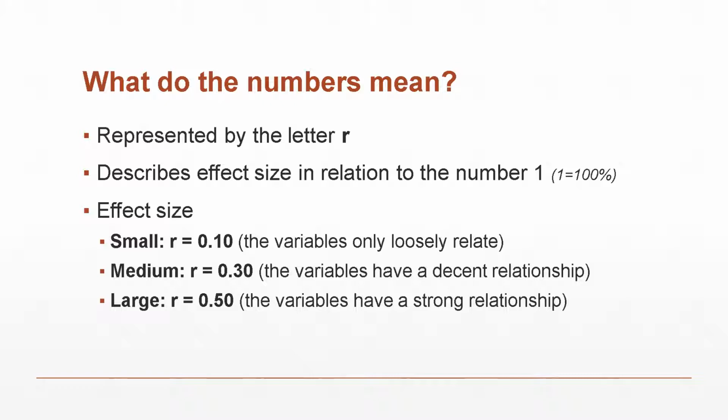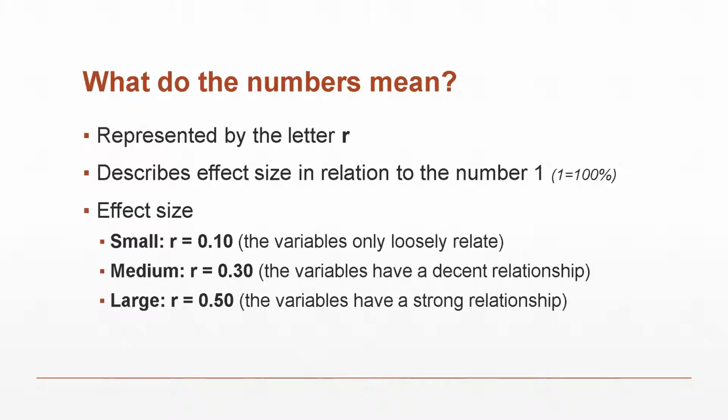A small effect size is when the R equals something like 0.1, or somewhere around there. These variables are loosely related. They are related to each other. They do move. If one goes up, the other one goes up, or if one goes up, the other one goes down, and that happens consistently. But it's pretty loose. If one goes up a bunch, the other one probably goes up a little. It's a very loose relationship.